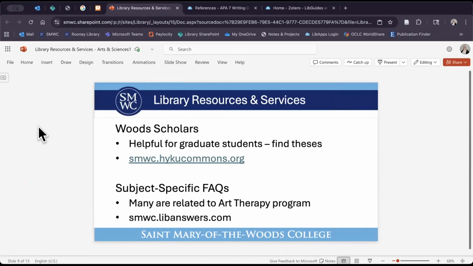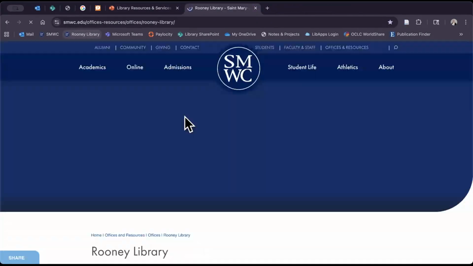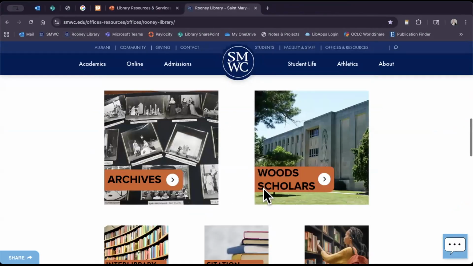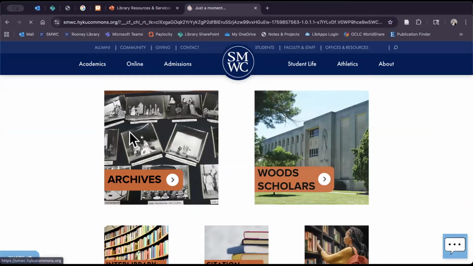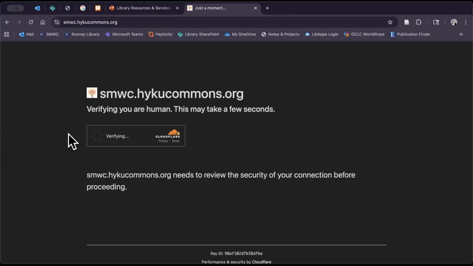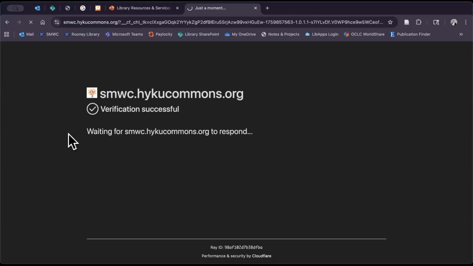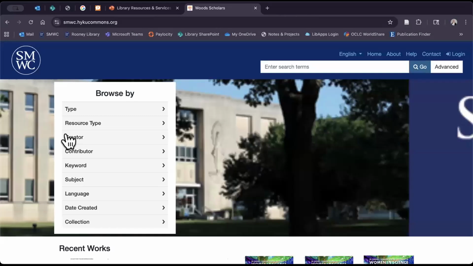Wood Scholars. So this is going to be especially helpful for the graduate students because Wood Scholars is where all the theses or dissertations go. Okay, so how do I get there? Rooney Library again, and you'll see here, Wood Scholars. It usually will take just a minute to verify that you are a human, and then it will let you in.